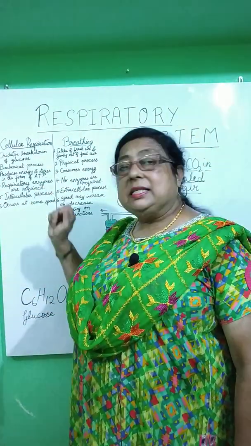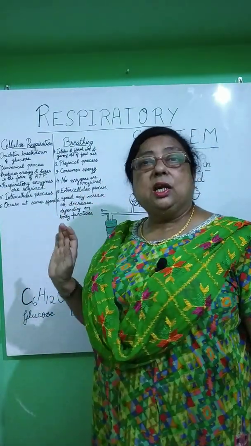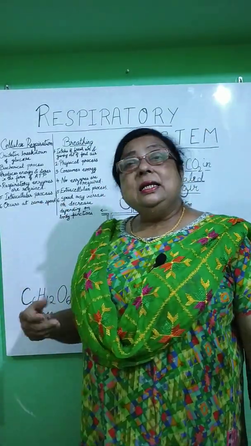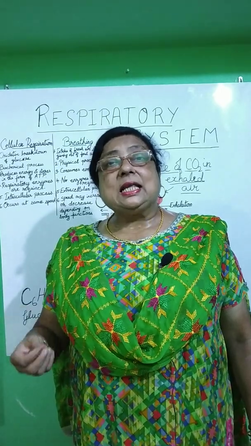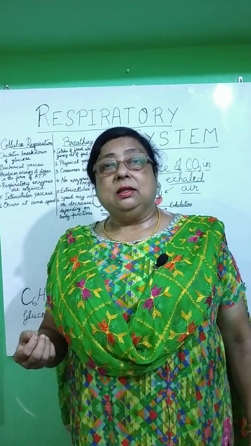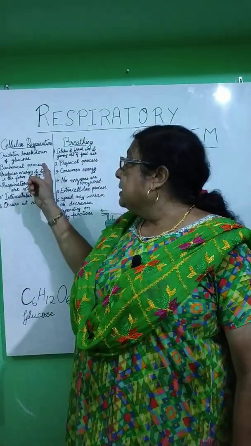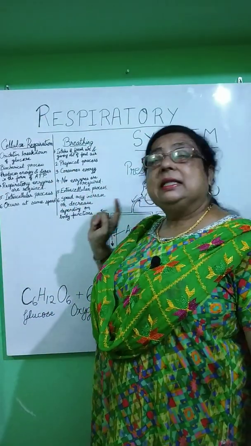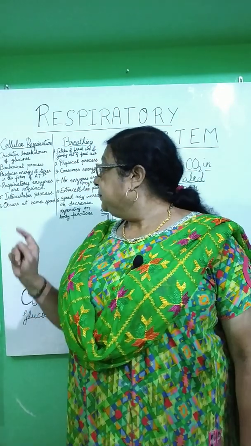So respiratory enzymes are required here, while no enzymes are required for the process of breathing. Then, cellular respiration is an intracellular process, that is, it takes place inside each cell of the bodies of living organisms, whereas breathing is an extracellular process.